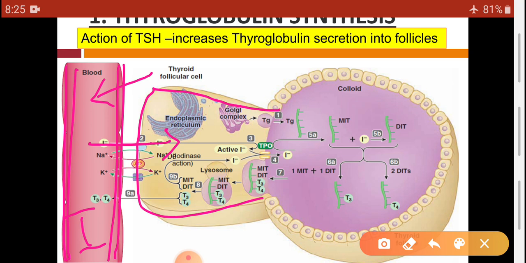But the cytosol of this follicular cell contains iodine 25 to 50 times more concentrated than the blood plasma.